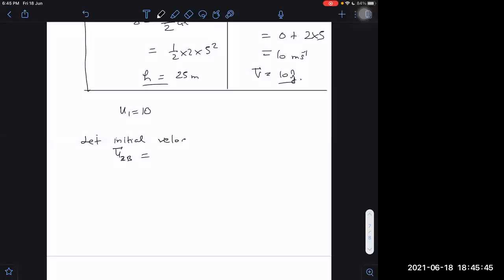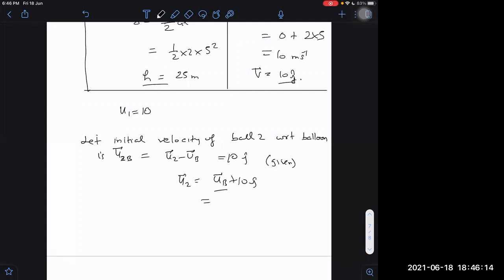Initial velocity of ball 2 with respect to balloon is U2B, that will be equal to U2 minus UB, and that value is already given to us as 10 j cap. It is already given because it is thrown with 10 upwards. But what is U2 then? Then U2 will be equal to UB, taking it to the other side, plus 10 j cap. What was UB, the velocity of the balloon at that time? At that time, velocity of the balloon is 10 j cap already after 5 seconds. 10 plus 10, then it is how much? 20 j cap.